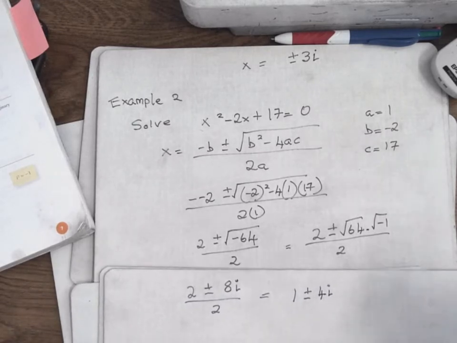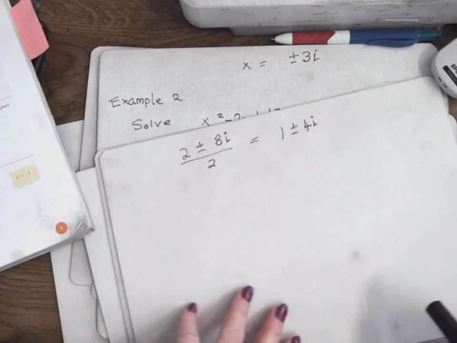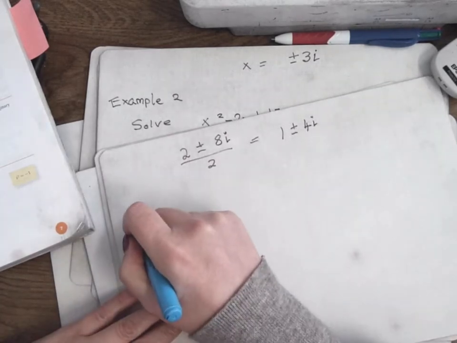Are we good? Can I go? Right, I want to add or subtract complex numbers.